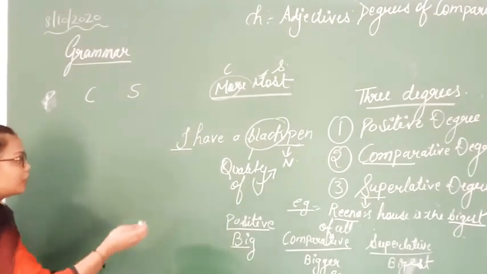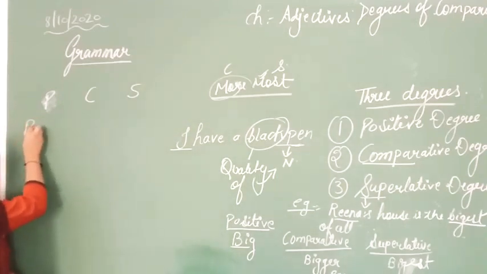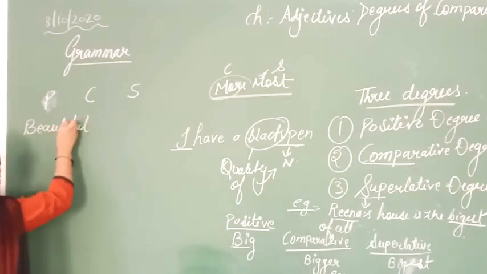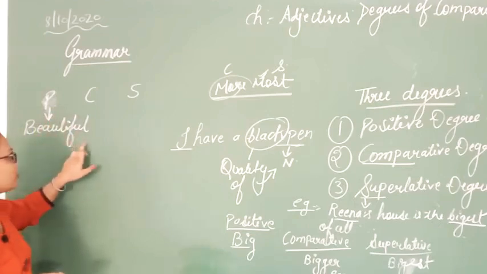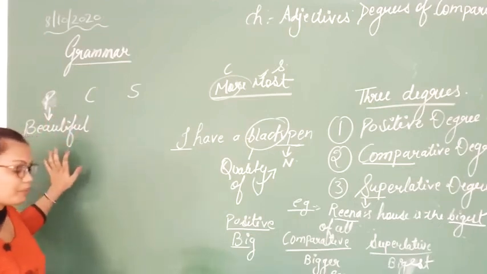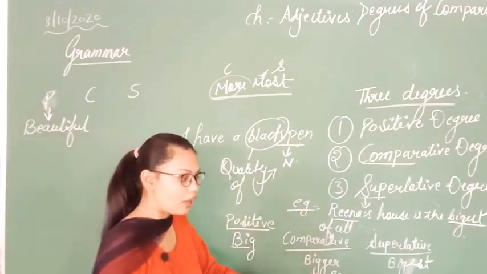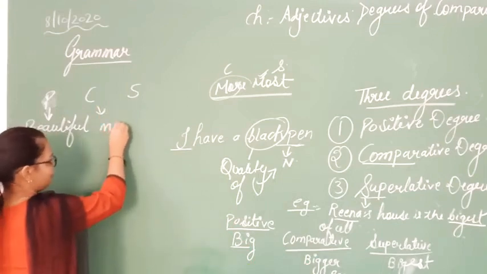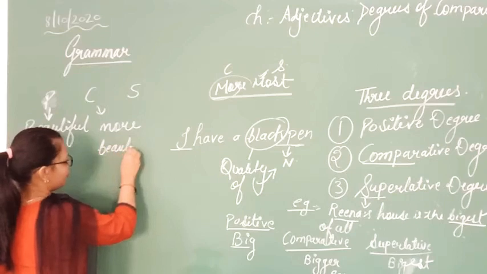So here I was telling you about those adjectives. A simple example is beautiful. In positive degree, I have only written beautiful, meaning I am not comparing anything or anybody with another person or another noun. Then in comparative degree, more beautiful.